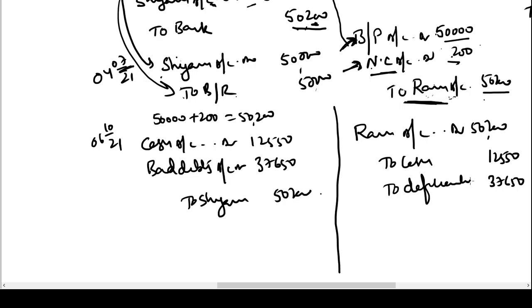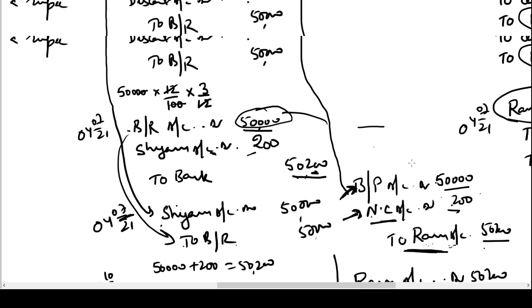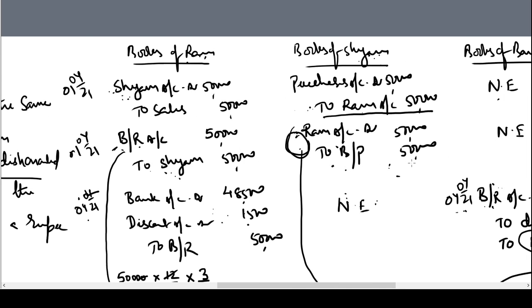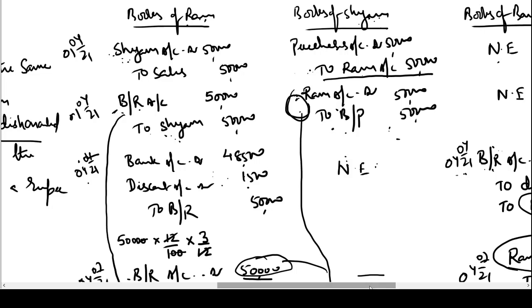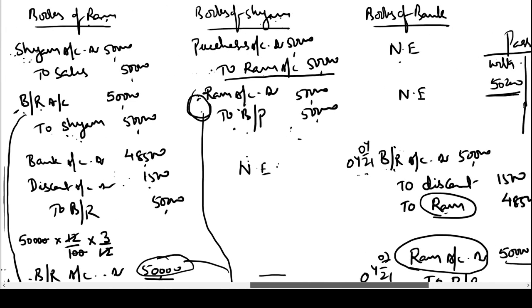So these are the entries we pass in the books of the drawer, drawee and the bank when a bill is discounted and ultimately dishonored by the drawee. Okay, thank you.